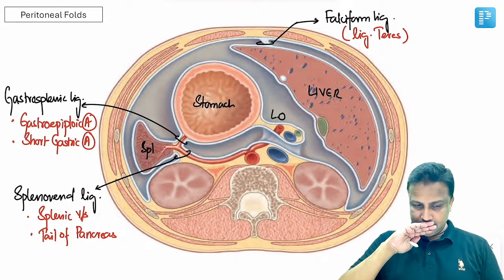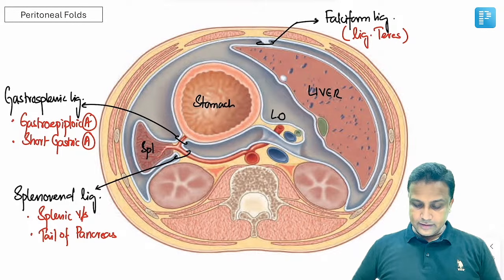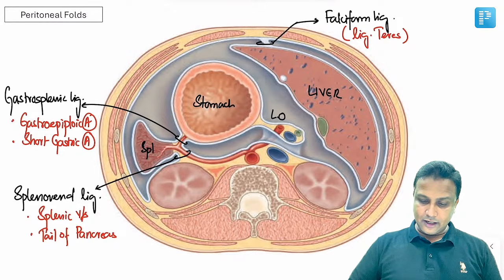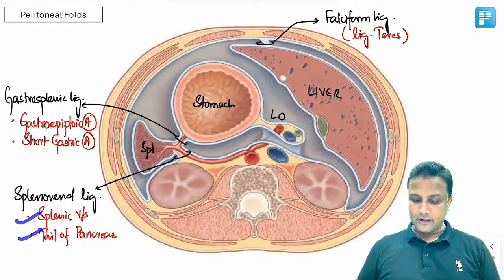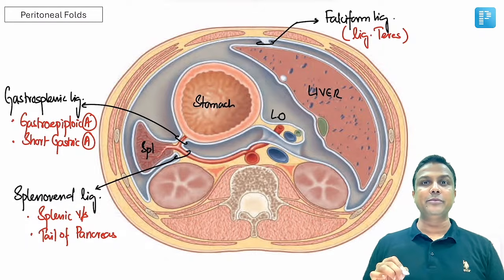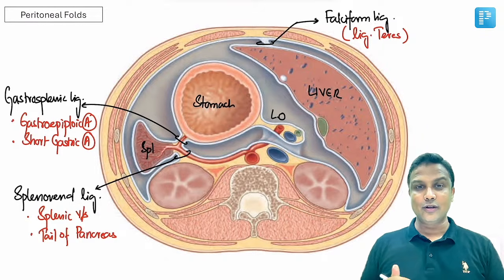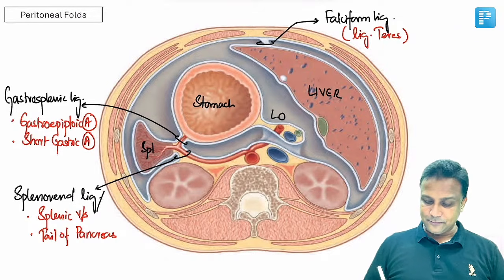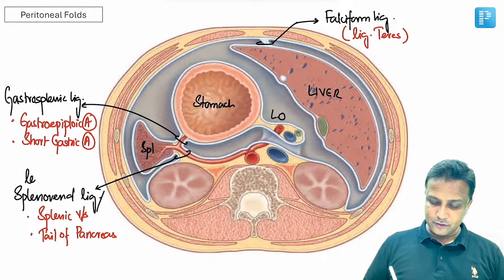So the splenic artery here, along with the tail of the pancreas, will be found in the splenorenal ligament. और ये आपके FMG एग्जाम में दिया गया था. The name was given as linorenal ligament. सर स्प्लीन को हम लीन कहते हैं ना, तो इसीलिए इसका नाम था linorenal ligament.